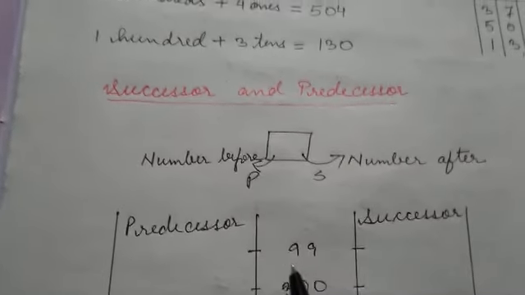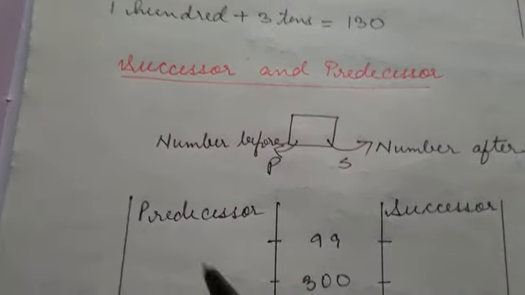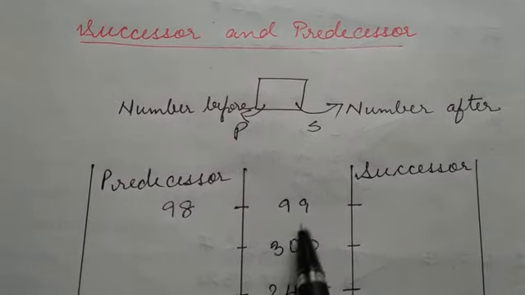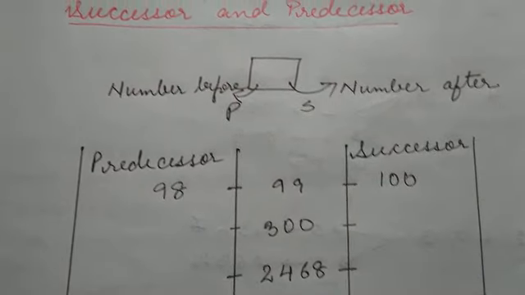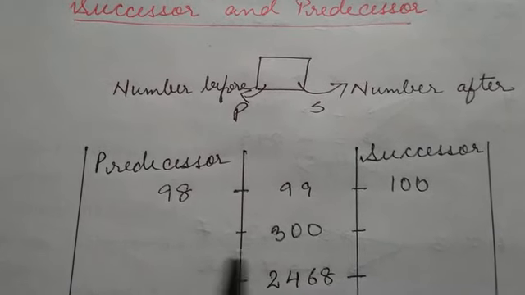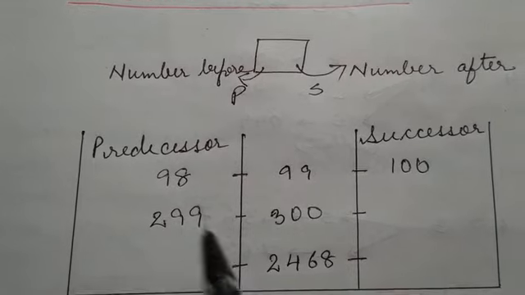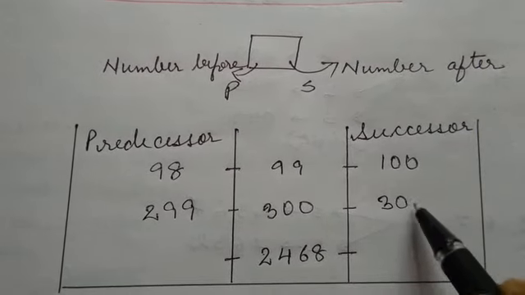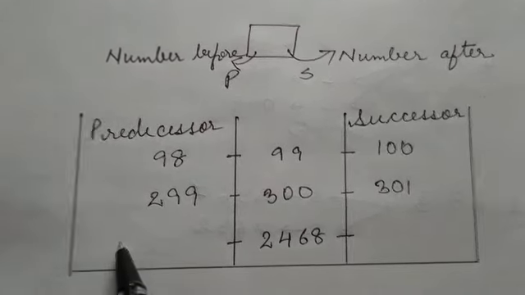The predecessor of 99 is the number that comes before, so that will be 98. Successor means one number after. What is the next number? That is 100. Now 300: what is the predecessor? The number before, that is definitely 299. The successor means just the number after, that is 301.